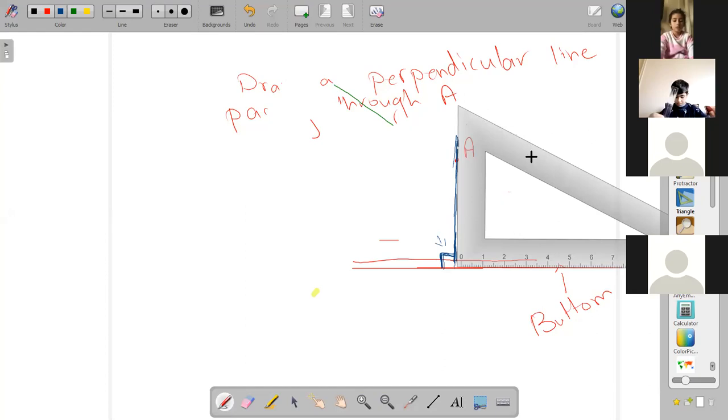Okay. So the most important thing is to hold the set square like L in order to use the right angle. Okay, let's practice more. We will practice more.